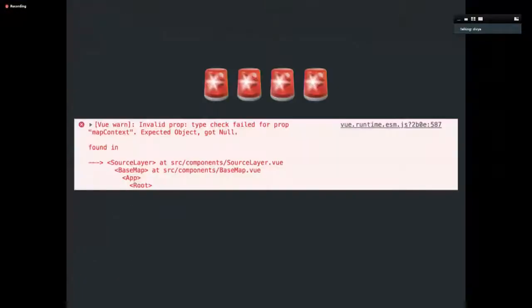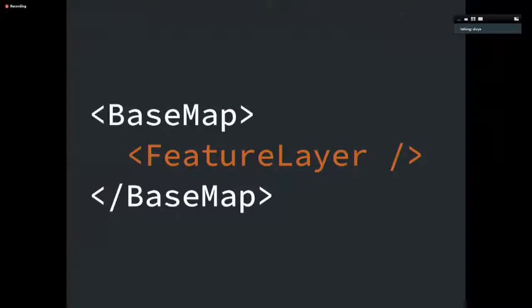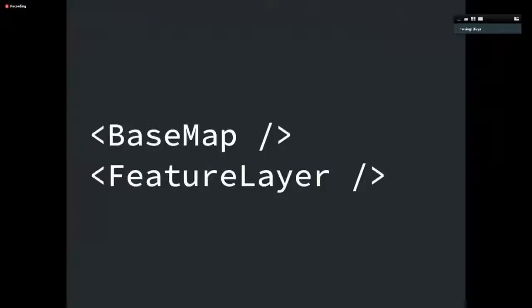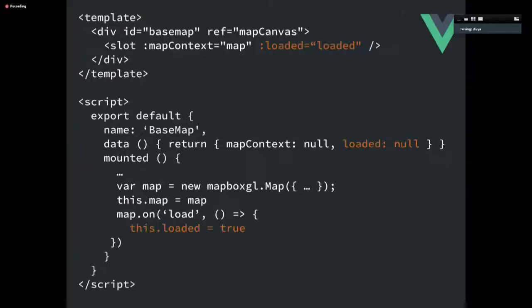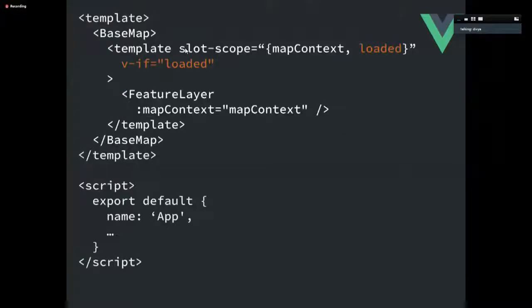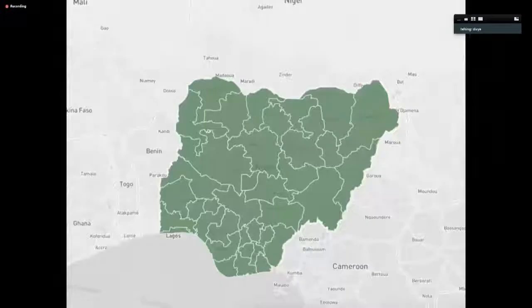But again, we run into an issue. What is happening is it's saying invalid prop, map context is null. What is happening is that base map is a parent of feature layer. Unfortunately, base map and feature layer are trying to render at the same time because we didn't tell feature layer to wait until the parent renders, because it automatically is like, okay, let me render. And so what we'll do is we'll create this loaded property, and only when the map is loaded, it will move it to true. And then we can pass that loaded property to the slot. And then on the slot, we can use the v-if binding. So if it's loaded, then render children. And so now we have a perfect map, which works.